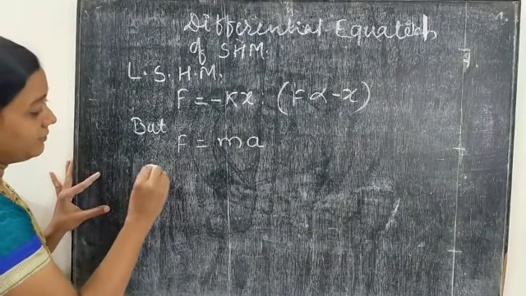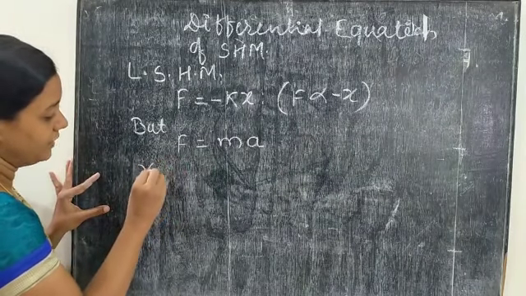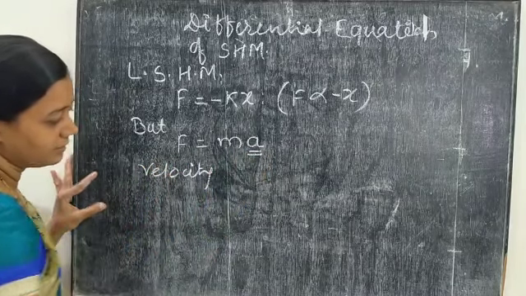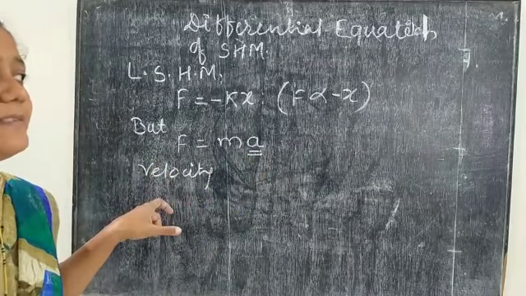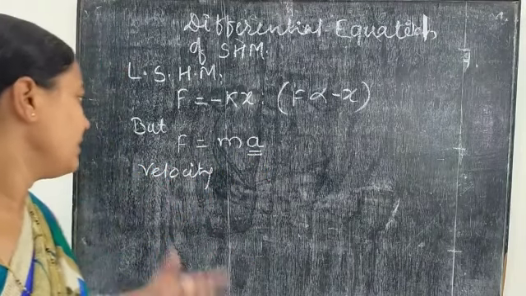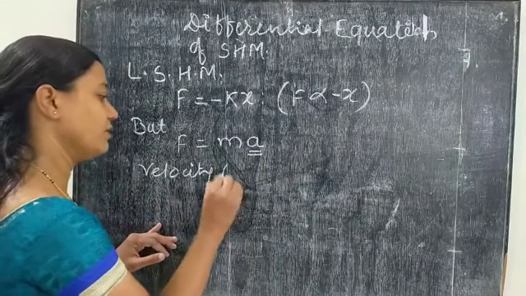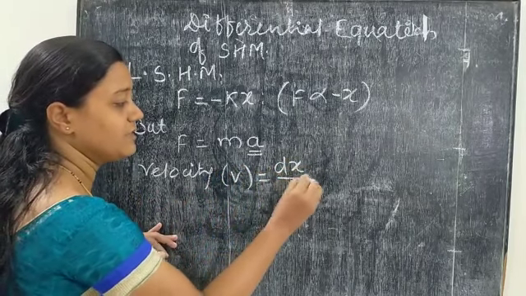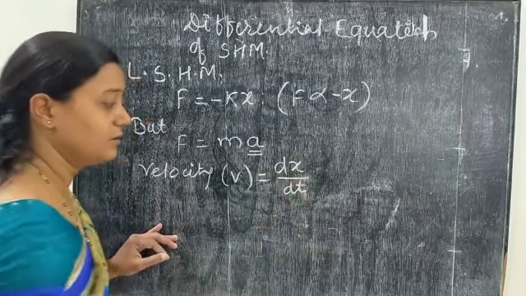Here we have to find velocity, because acceleration depends on velocity, and velocity depends on displacement. According to the definition of velocity, v equals the rate of change of displacement with respect to time.